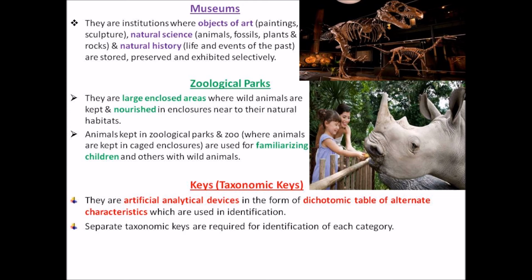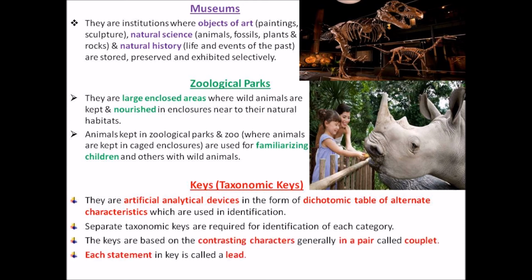Whether we are talking about a plant being yellow or green, or a plant being tall or dwarf, it is a pair. A character of height, a character of color. So a pair of contrasting characters is called a couplet. And each statement in a key is called a lead.